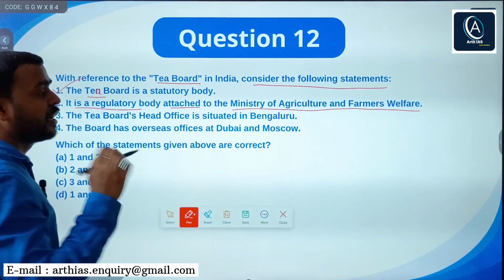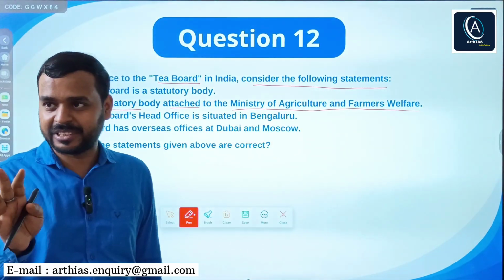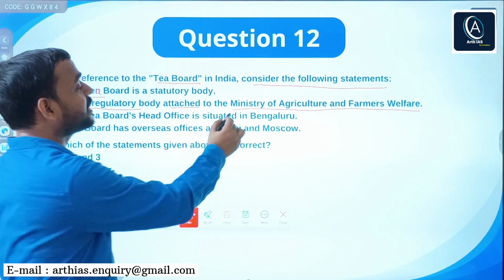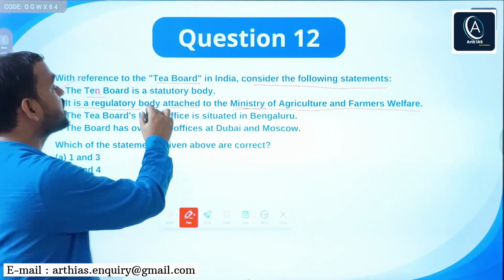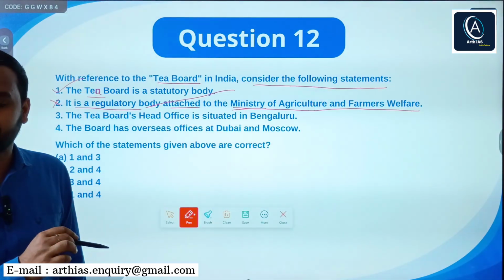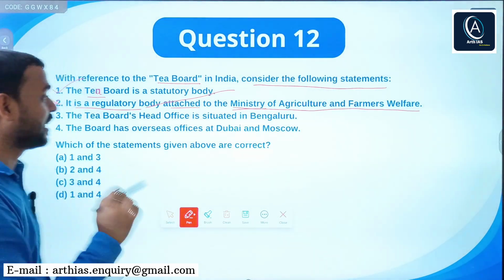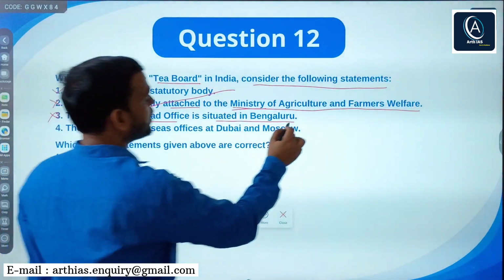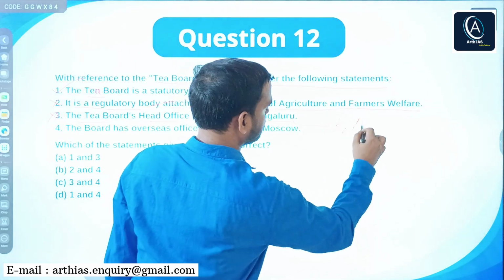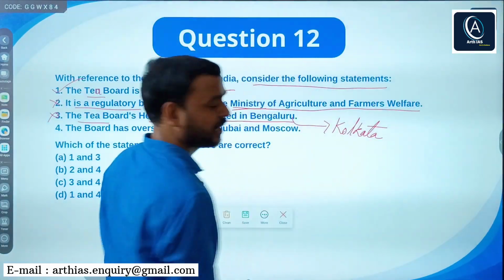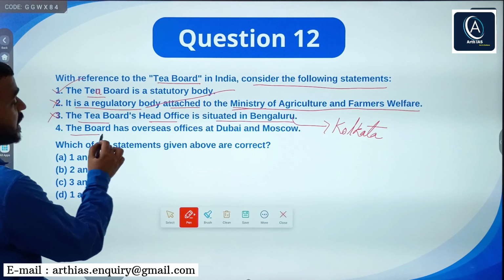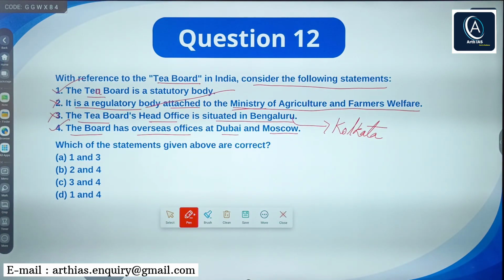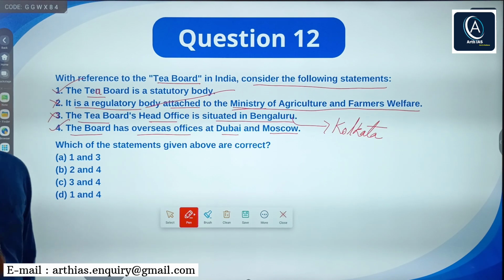No, listen, do not apply your common sense every time. You will think that tea is an agri product and is related with the Ministry of Agriculture. No, it is related with the Ministry of Commerce, not the Ministry of Agriculture. Next, the Tea Board's head office is situated in Bangalore. No, actually it is situated in Kolkata. Next, the board has overseas offices at Dubai and Moscow. This is correct. So you can clearly see only statements 1 and 4 are correct.